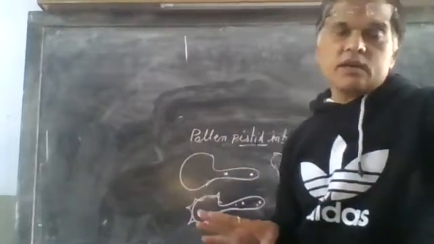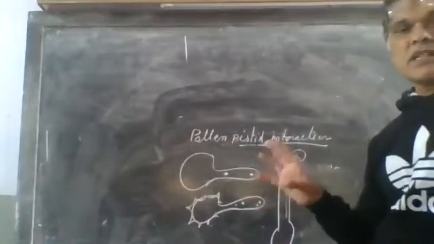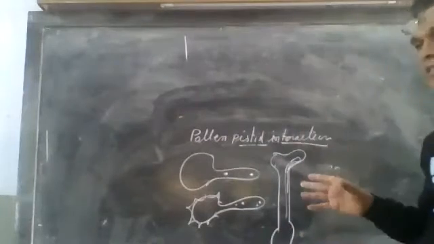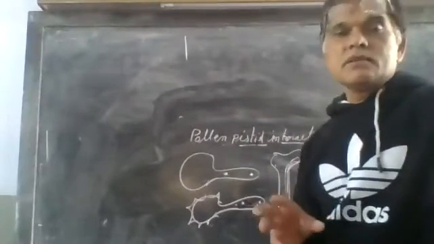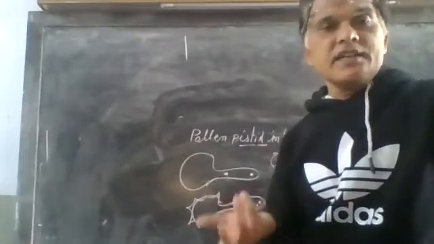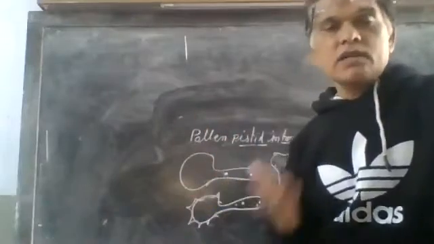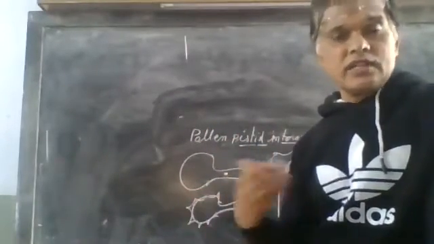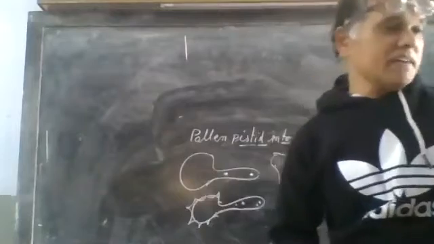If they are incompatible, the style will not allow them to grow inside. So this is the main genetic reason due to which self pollen grain does not lead to pollination and then fertilization.